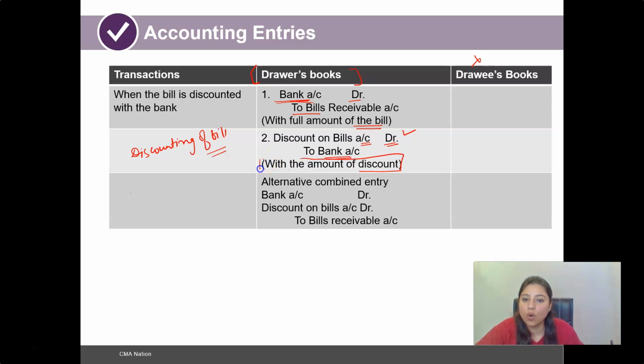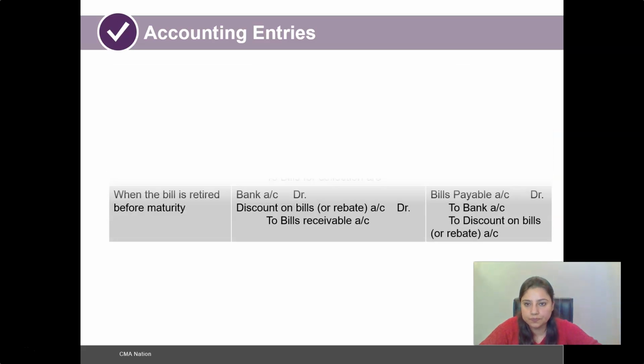To bank account, and alternatively a combined entry can also be done in the case of bills receivable. To bank account, we will be debiting with the amount of the bills receivable. As to the discounting that has been done on the amount of the bill, full amount of the bill would be here. Discount allowed and discount on bills account would be debited here, and to the total would be the bills receivable account that would be credited. So this is the entry that you are going to pass in the drawer's book in case the bill is discounted with the bank by the drawer.